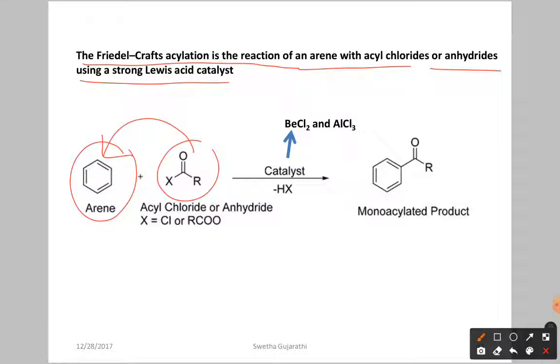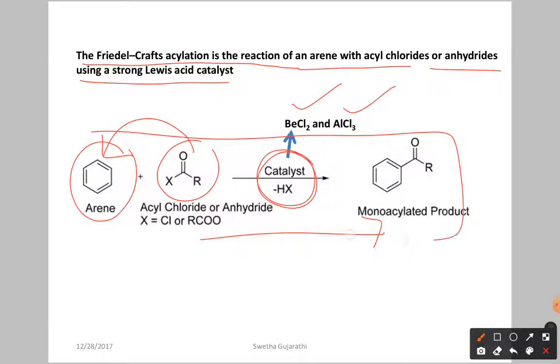This is called Friedel-Crafts acylation. In this reaction you use beryllium chloride or aluminium chloride as the catalyst. Understood? So both are used as catalysts in this reaction.